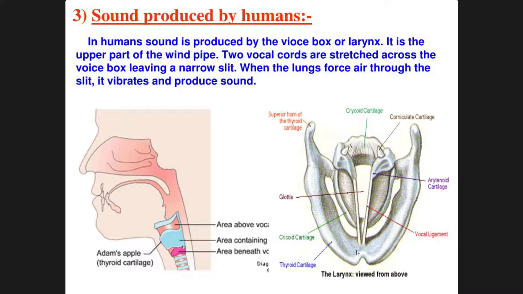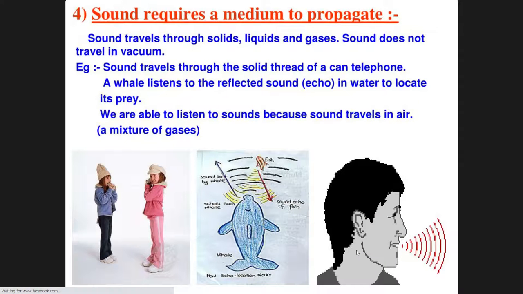Two vocal cords are stretched across the voice box, leaving a narrow slit. Now when the lungs force air through the slit, it vibrates and produces sound. So before producing sound, it vibrates. Now sound requires a medium to propagate. Sound travels through solids, liquids, and gases. Sound does not travel in vacuum. So whenever we go to space, the sound cannot travel there because it is a vacuum area. It does not have anything, it is empty.